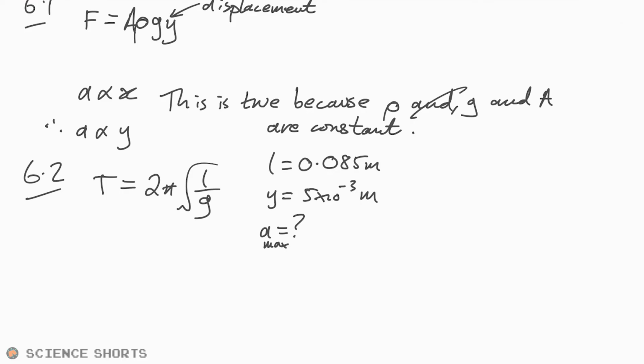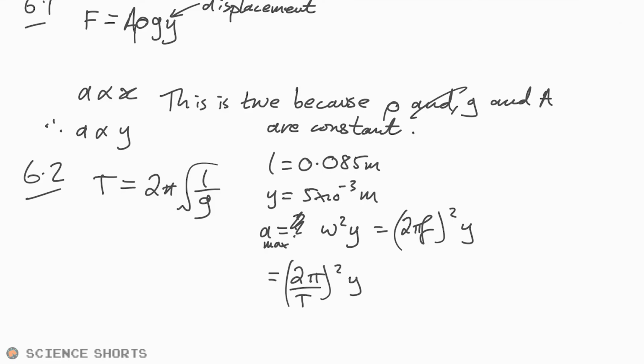So A max. We know that acceleration is equal to minus omega squared x, or y in this case. We don't really care about the minus because it's the same both sides. So that's equal to 2 pi f all squared times y, but we don't have the frequency here. We have the equation for time period, so we're going to pop that in instead. So that's 2 pi over T, all squared times y. Let's just multiply that out. So 4 pi squared divided by T.